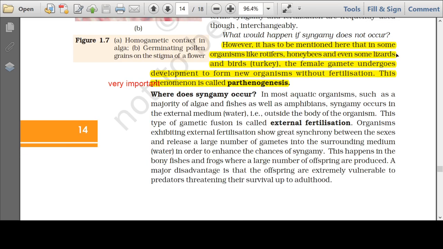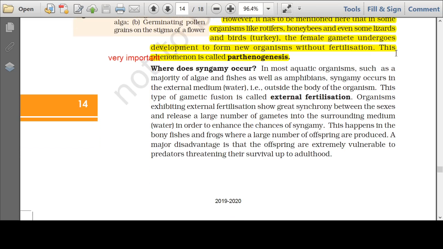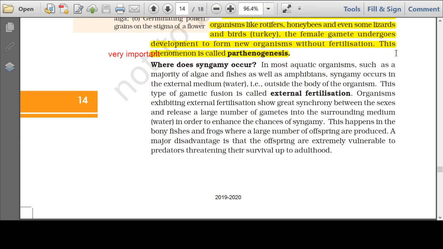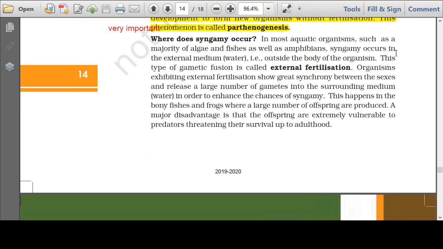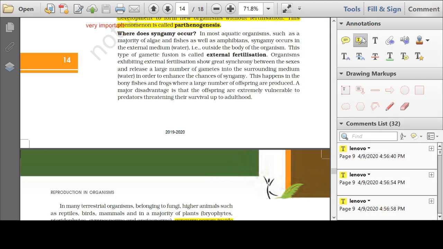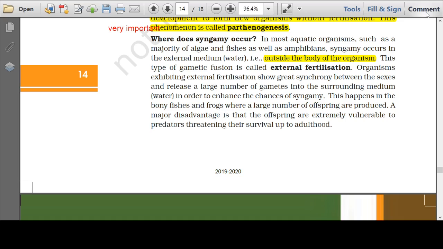Next, when does this fertilization or syngamy occur? In case of external fertilization, the two gametes meet outside the body of an organism. In case of external fertilization, the two gametes unite outside the body of the organism. That is called external fertilization. Generally it occurs in water. It occurs in fishes, it occurs in amphibians, it occurs in some lower plants, the bryophytes, the algae.